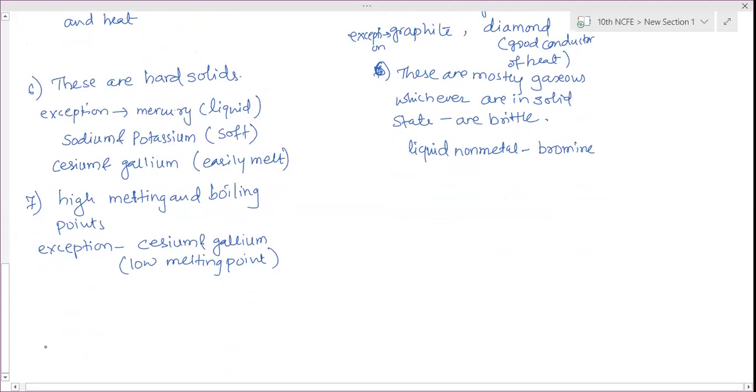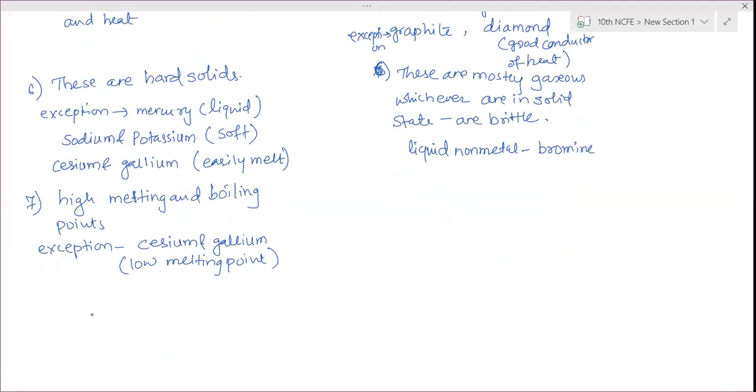Actually, it is 28 to 30 degrees Celsius. So at room temperature, if we keep them on our palm, immediately they will start melting. Our body heat is enough for them to melt. So cesium and gallium can be asked as a 1 mark question: name the metals which have low melting point, or which can melt when kept on the palm.